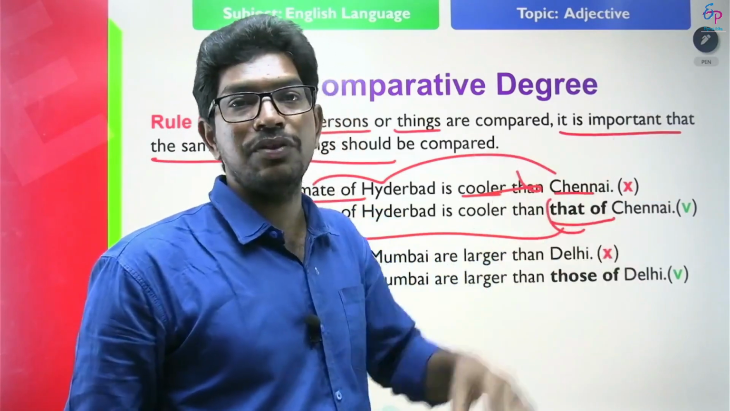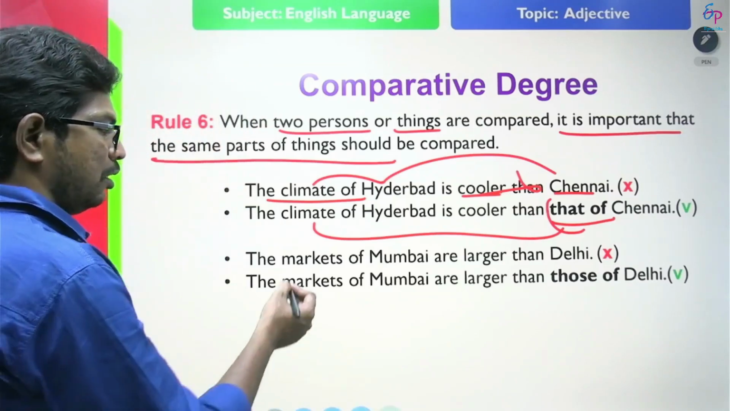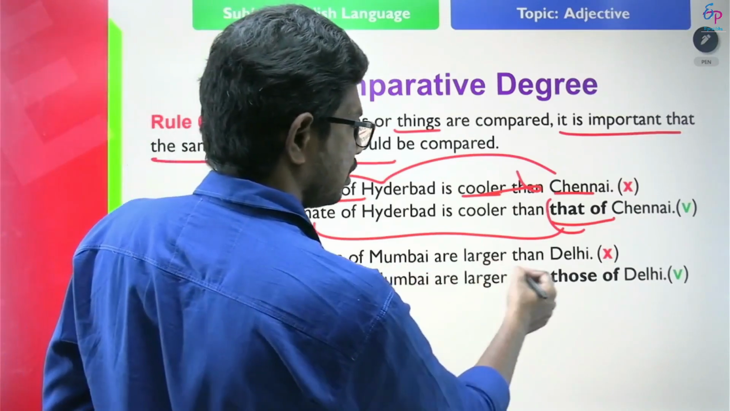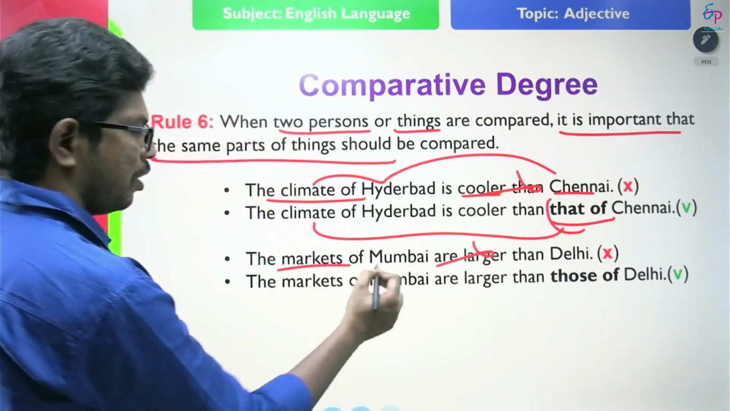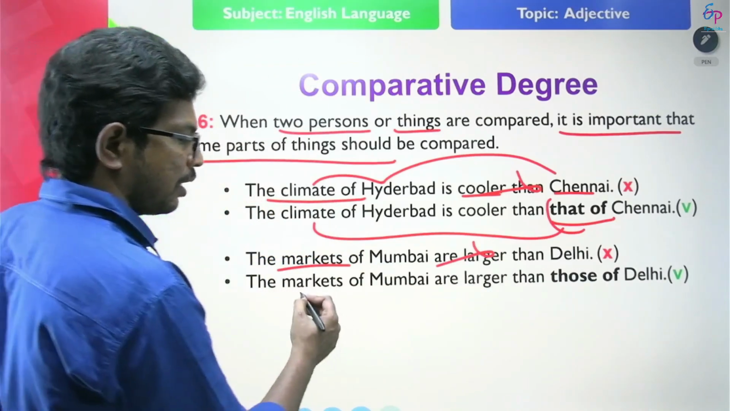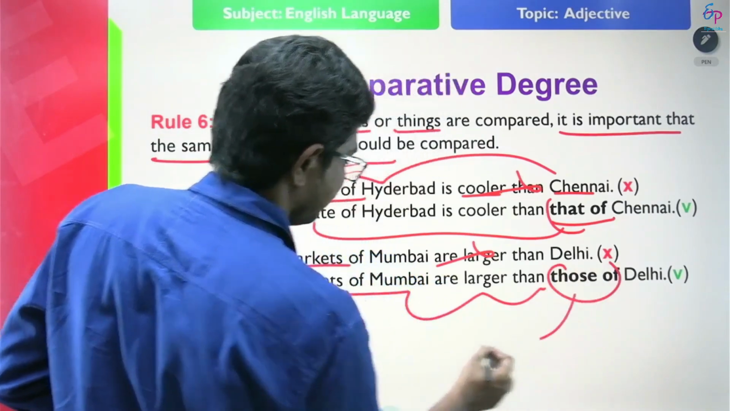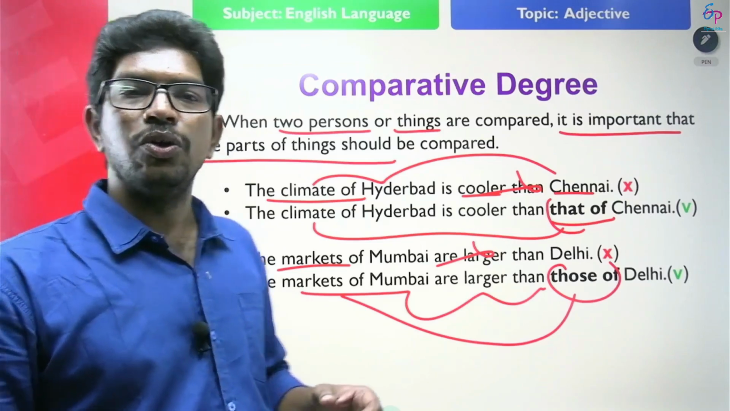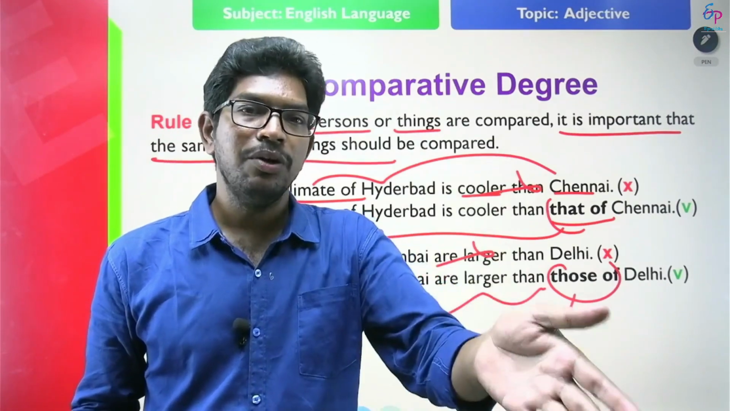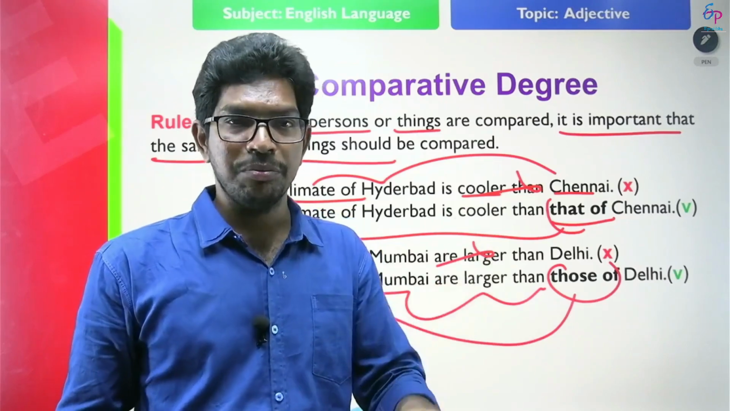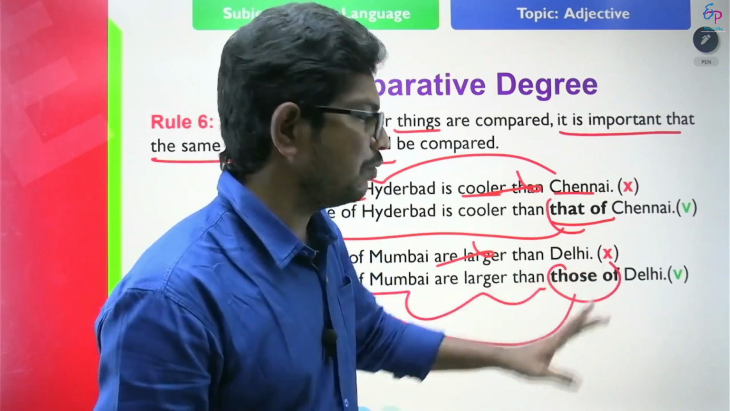That of means the weather of Chennai, the climate of Chennai. Look at another example. The markets of Mumbai are larger than Delhi. So this is wrong. We are talking about the markets of Delhi and Mumbai. The markets of Mumbai are larger than those of Delhi. Those of refers to markets. So we should say those of Delhi, not Delhi. We are not comparing the markets with Delhi. We are comparing the markets of Mumbai with the markets of Delhi. So those of Delhi is correct.